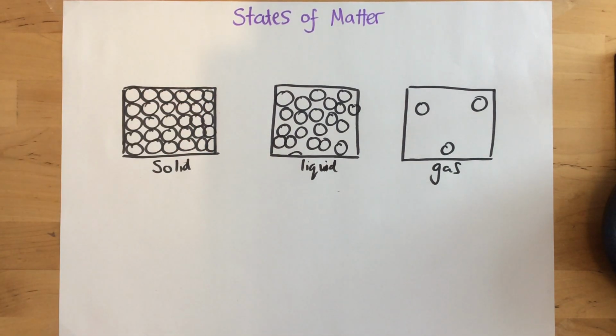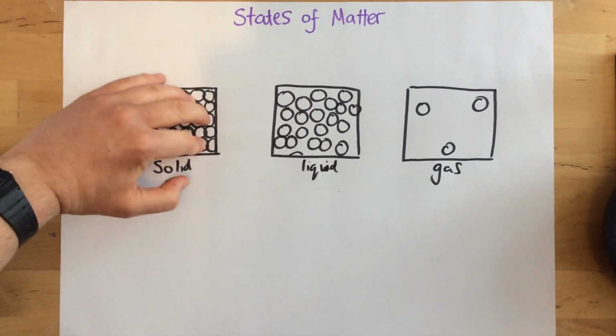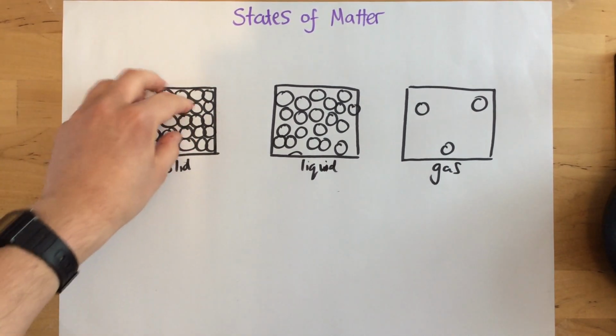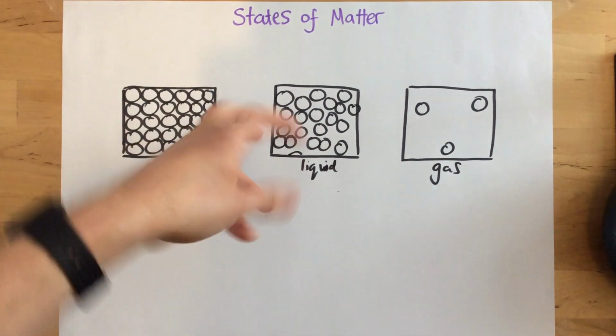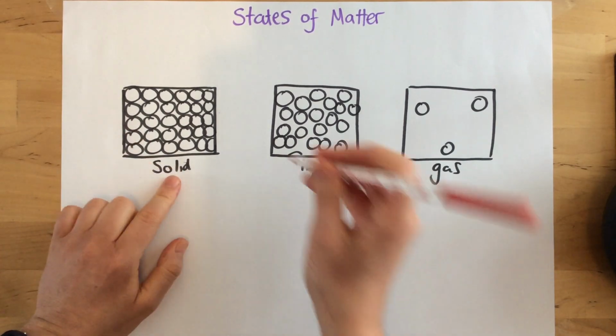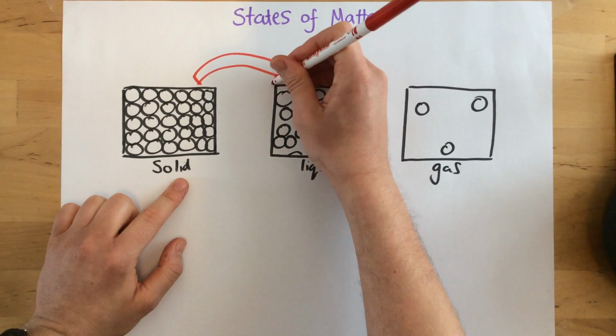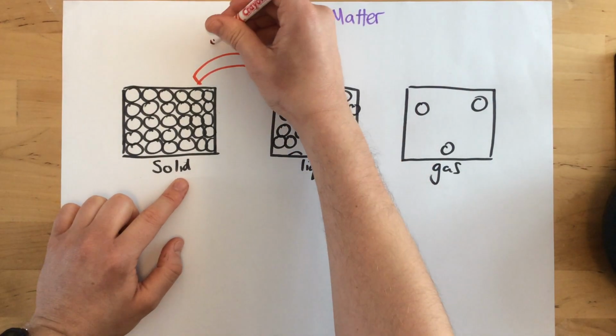Now, a misconception is that the particles in a solid do not move. They do. They all vibrate around a fixed position. So they do move, but they're not free to move wherever they want. They vibrate. Now, if I keep on adding thermal energy to this solid, eventually we will get a change of state called melting.